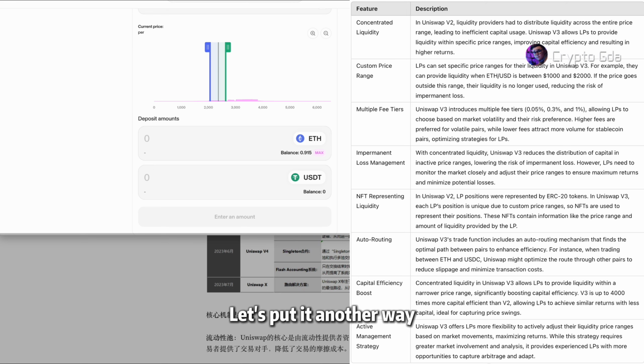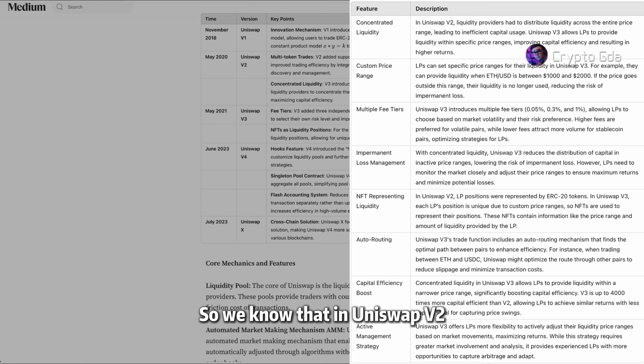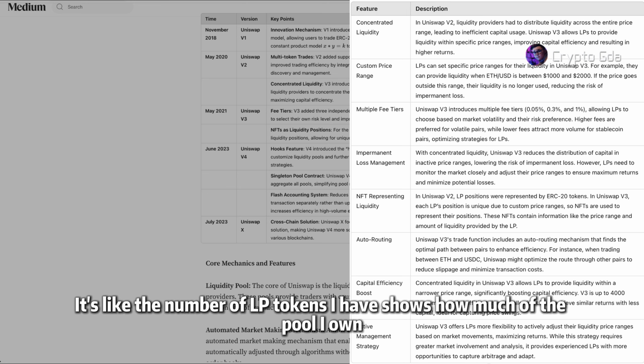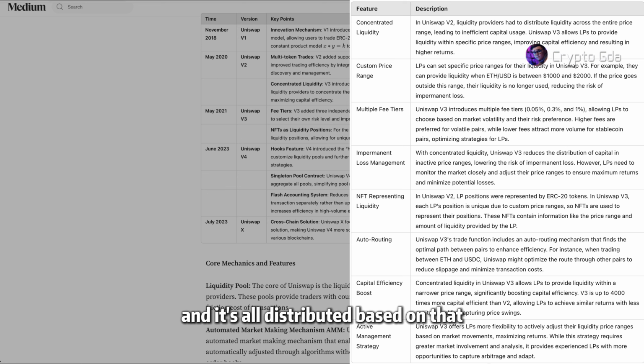Let's put it another way. It should be called a position. So we know that in Uniswap V2, an LP's position was represented using ERC20 tokens. It's like the number of LP tokens I have shows how much of the pool I own. It's all distributed based on that. For example, if I have 10 LP tokens out of 100, I own 10% of that pool. You can think of it like that.